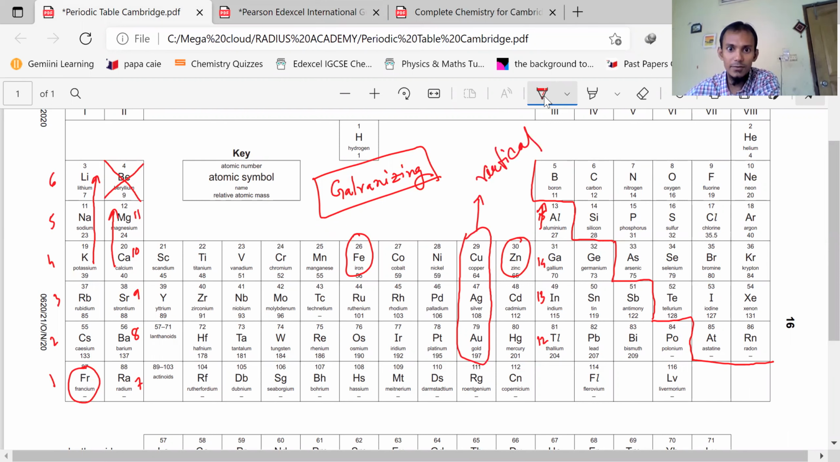So see, in the transition metals, copper, silver, gold are given serially, so you can easily remember. These three metals are below hydrogen in the reactivity series.